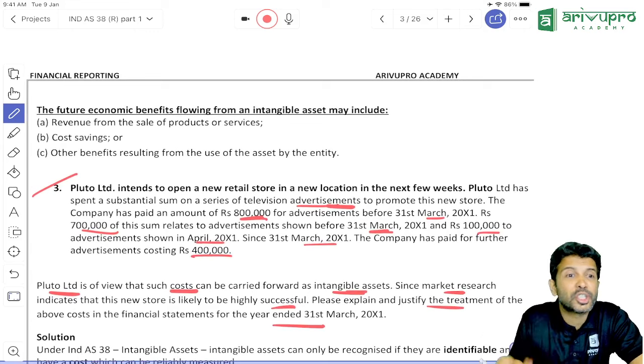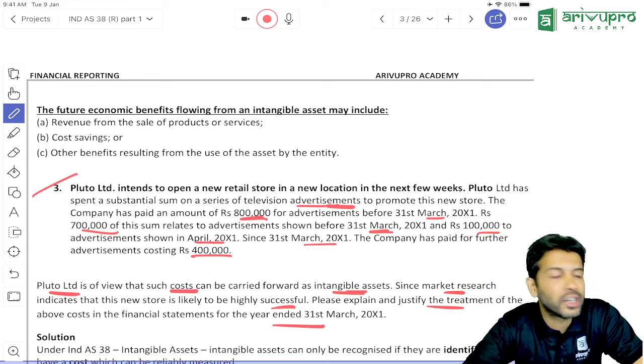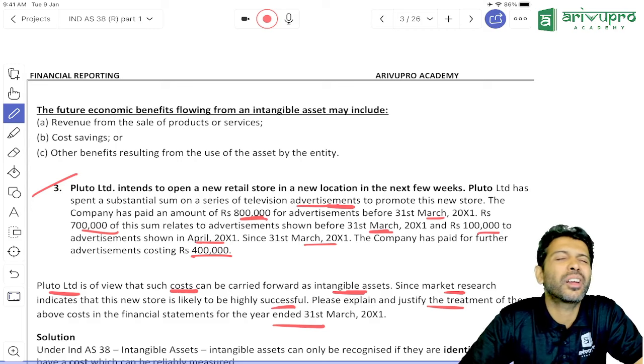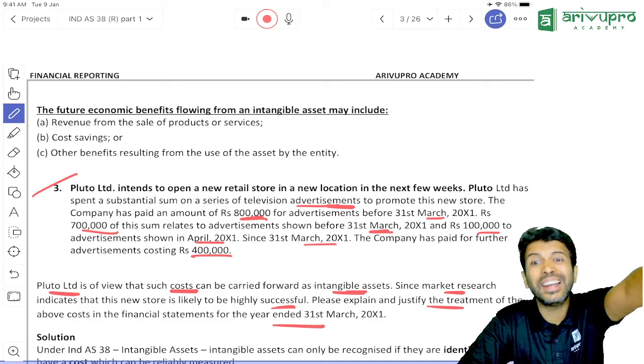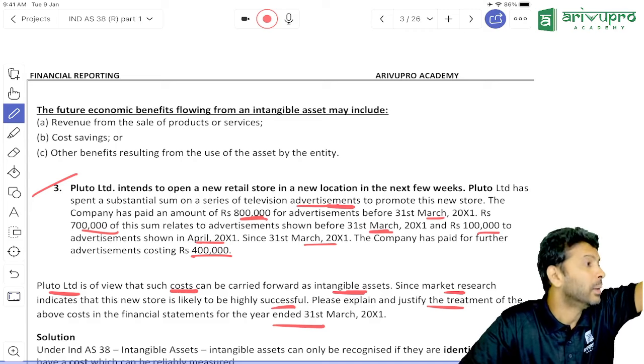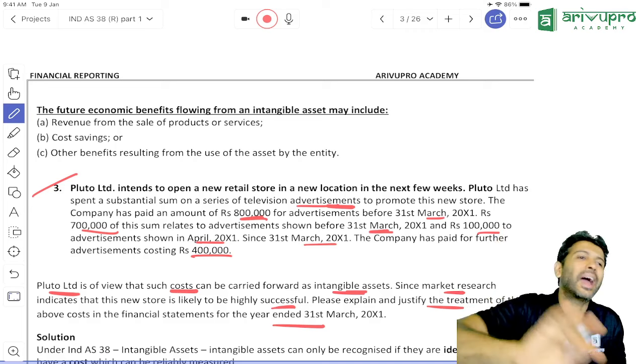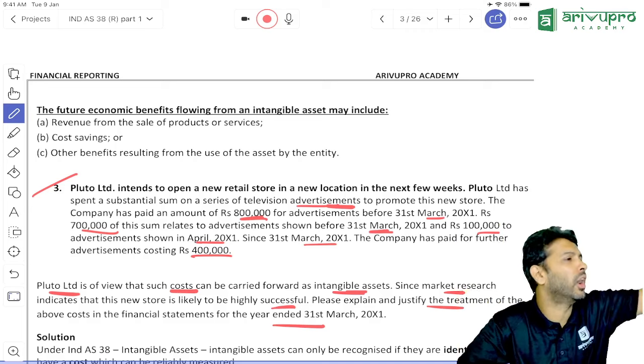Advertisement expenditure. Just now we looked at it in class. Any advertisement expenditure, any sort of promotional expenditure, will you capitalize it or expense it? Expense it off to SPL. Because no doubt it will give you benefit, but that benefit is not related to the ad alone. It is related to the whole business.